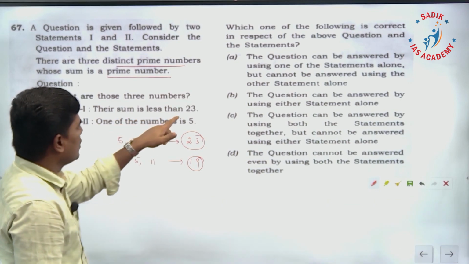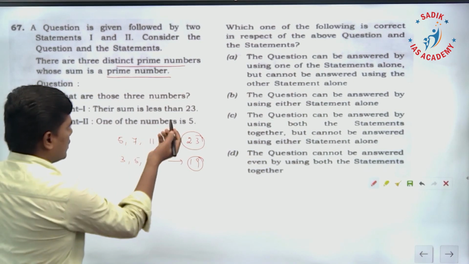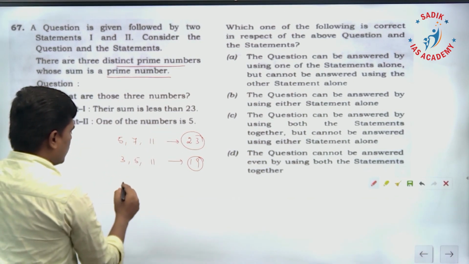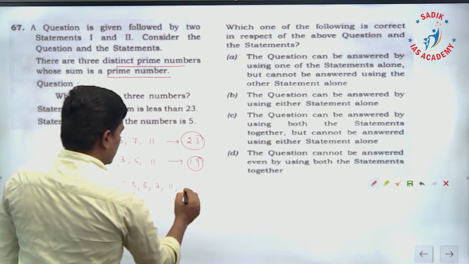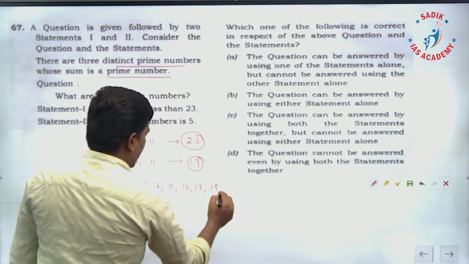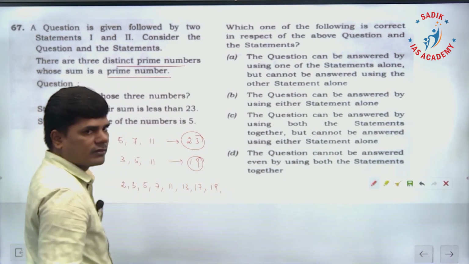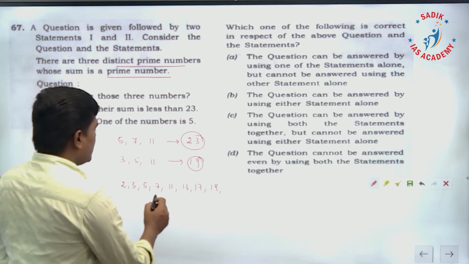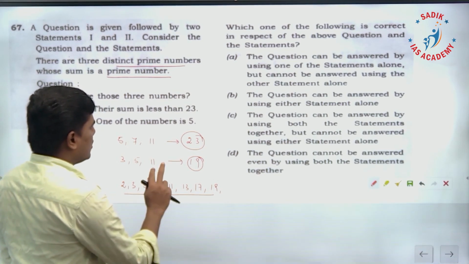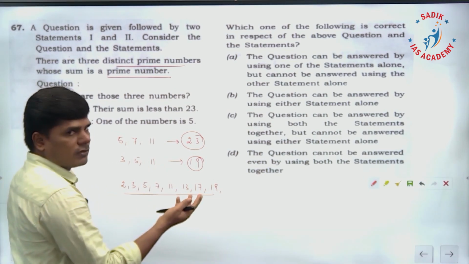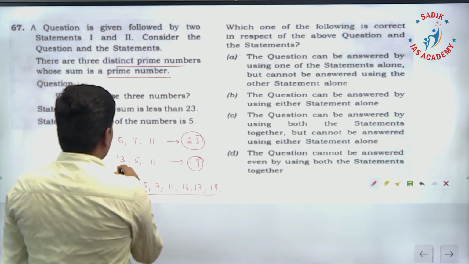Their sum is less than 23. Sum is less than 23 means you are taking prime numbers less than 23. They are going to be what? 2, 3, 5, 7, 11, 13, 17, 19. These are the numbers less than 23. In this, if you take 3 numbers and add them, the sum is going to be some number. It is going to be a prime number, and this is the possibility.